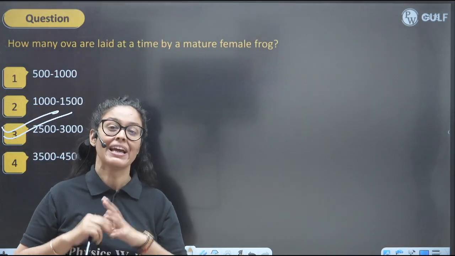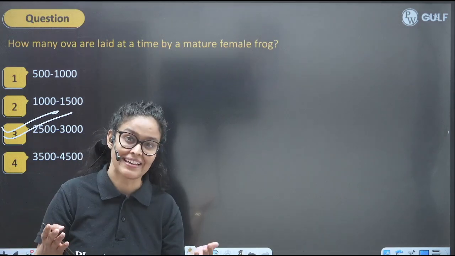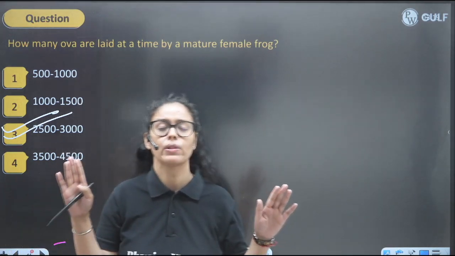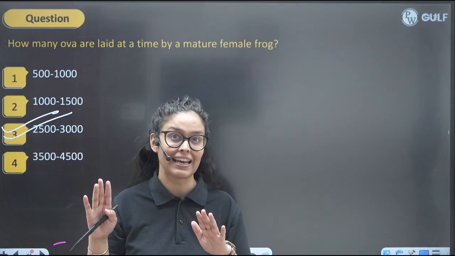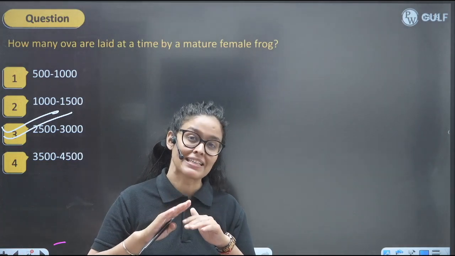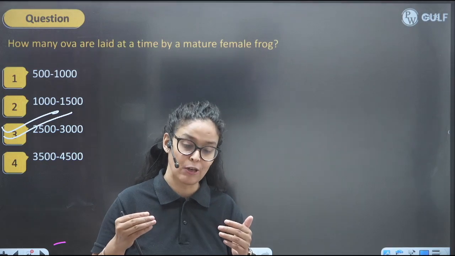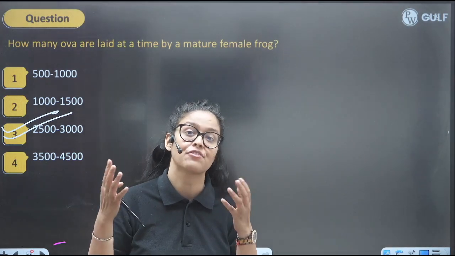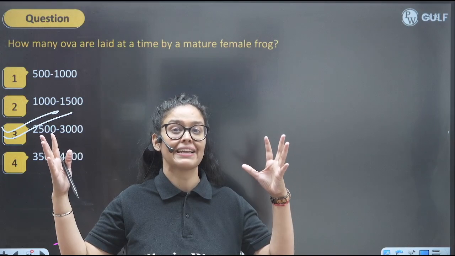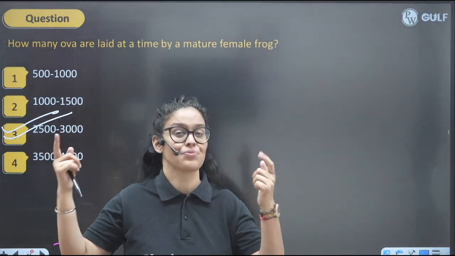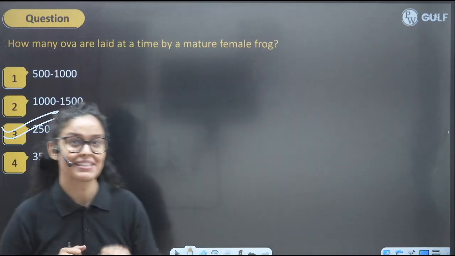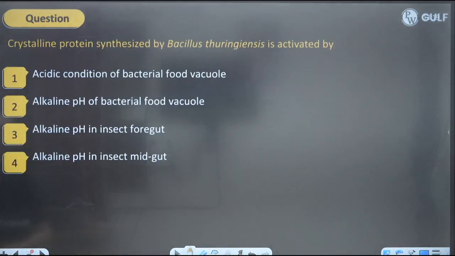Because we know their fertilization is external, and all the animals and plants that do external fertilization release huge amounts of eggs as compensation, because many eggs will be lost and won't be fertilized. So the chances of fertilization outside will increase, right? That is the reason they produce a huge amount of eggs, because not all of them will be fertilized.